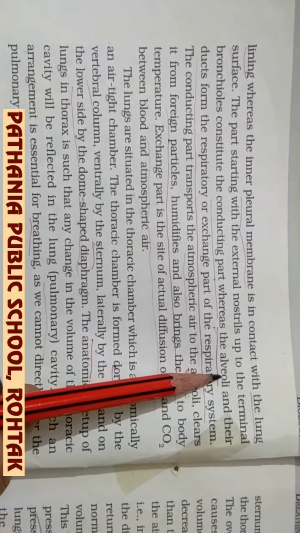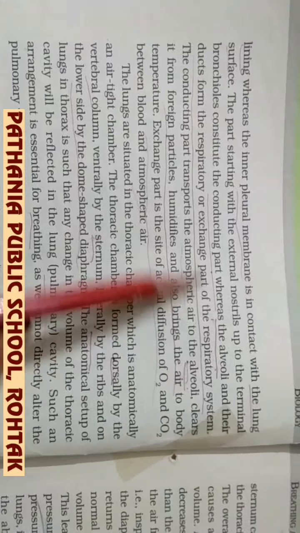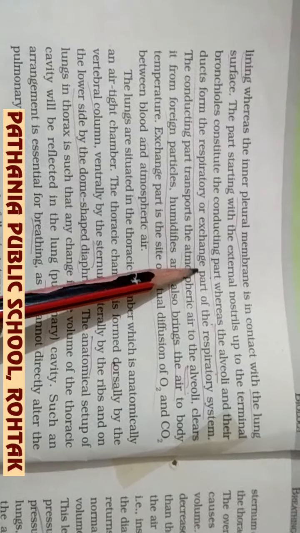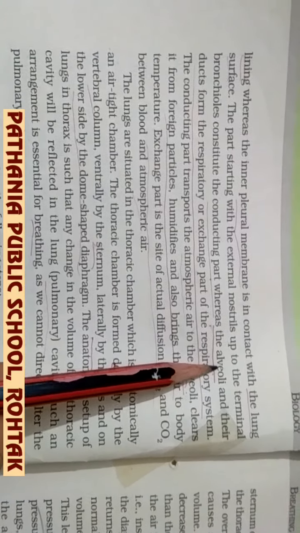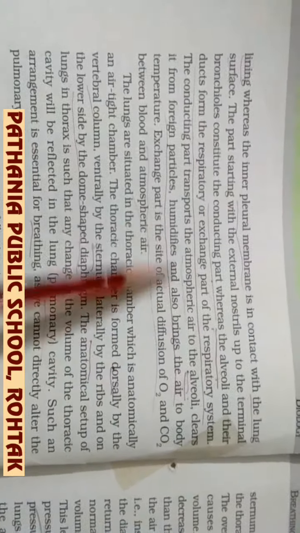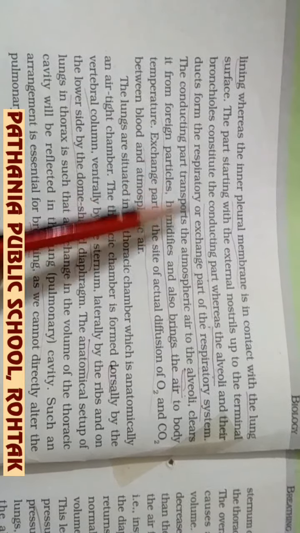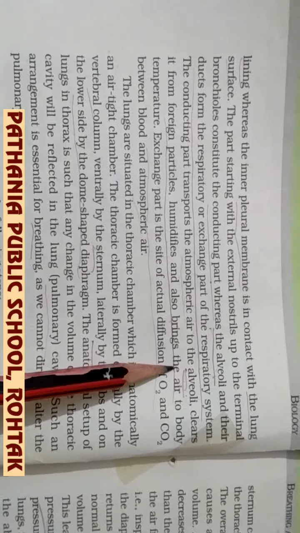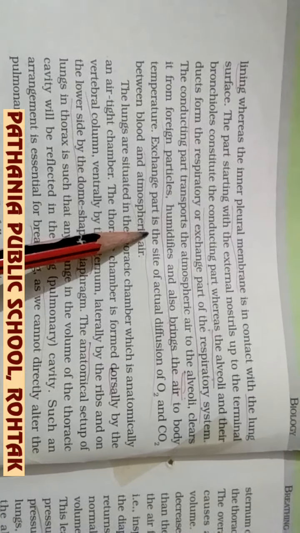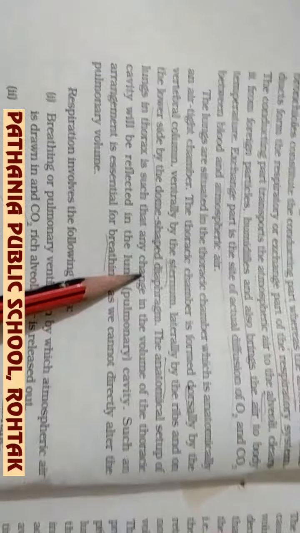So here the diffusion of gases takes place in the alveoli, so the respiratory or exchange part of the respiratory system is the alveoli. Also in the transport part, it clears the foreign particles, humidifies the air, and brings the air to body temperature.